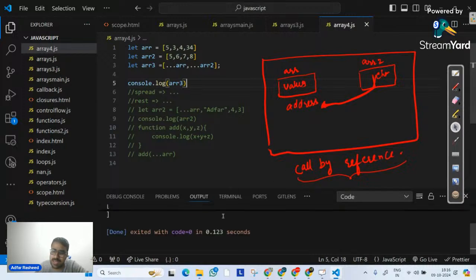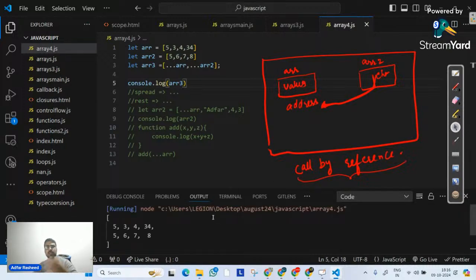So if an interviewer asks you to concatenate two arrays, there are two methods. One is to use the concat method, which I showed you in the previous class. Another is to spread the values and put a comma between them, and it will concatenate. So I hope you have understood what the spread operator is. Am I clear? Give me a quick confirmation in the chat, everyone.